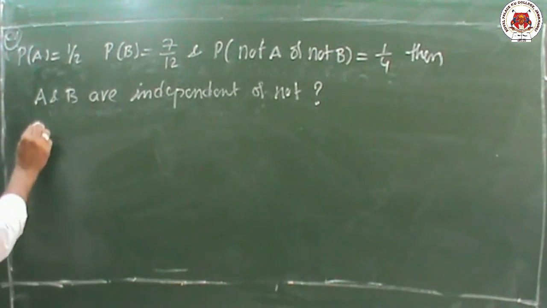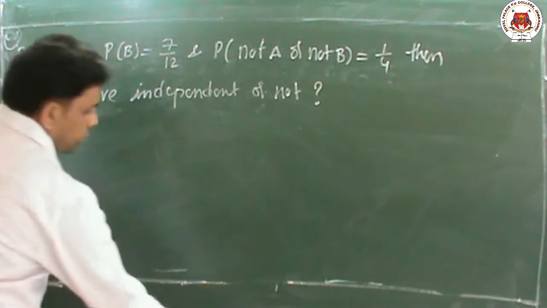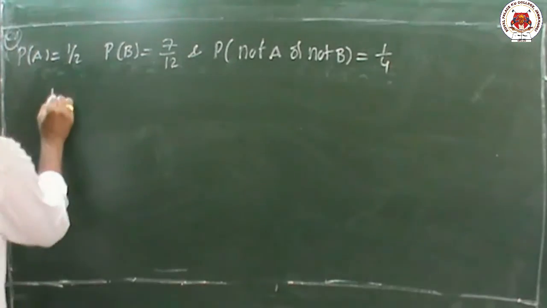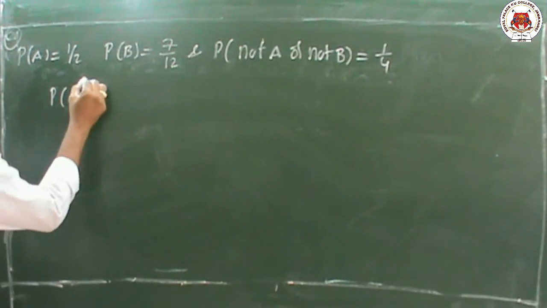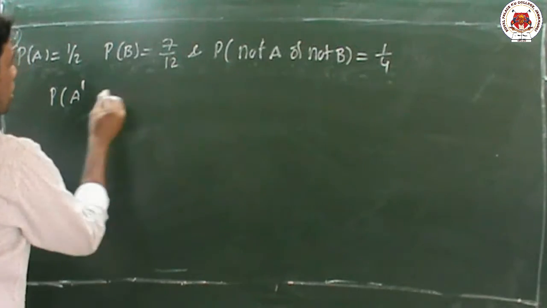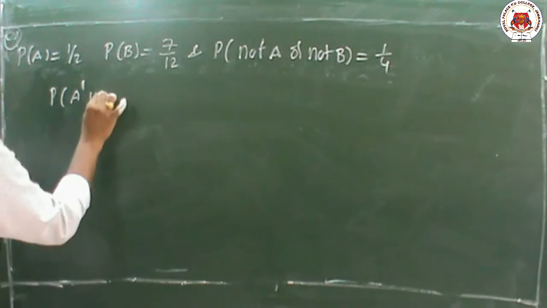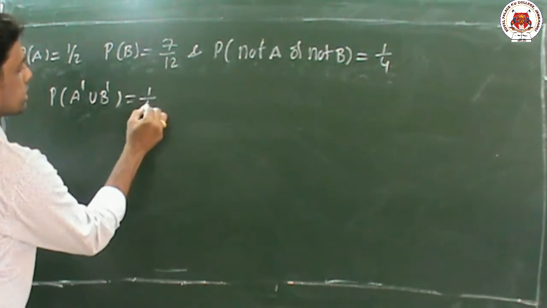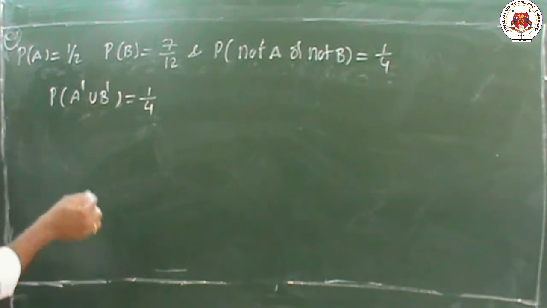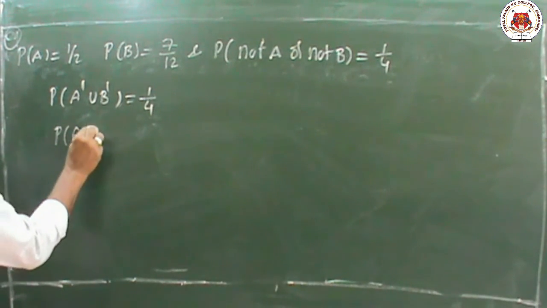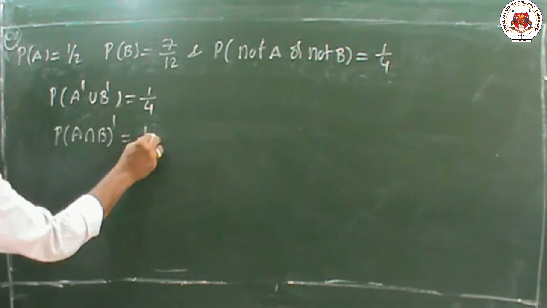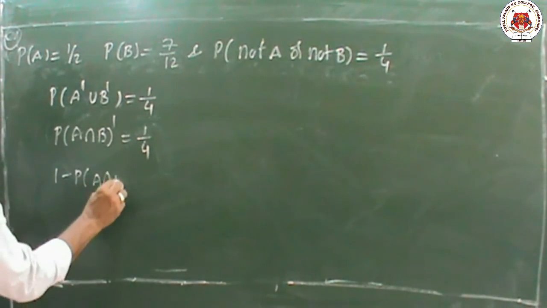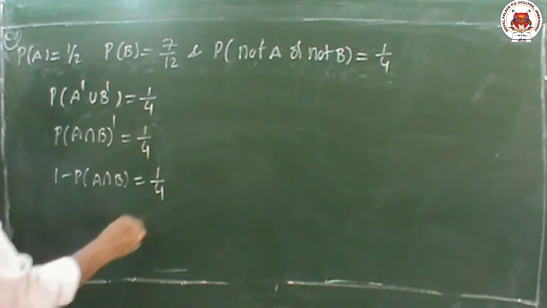First, to check whether it is independent or not, I am going to take not A. Not A means A complement. Not A or not B means A complement union B complement. Okay children, not A or not B is equal to how much is given? 1 by 4 is given. So according to De Morgan's laws, we can write this as A intersection B whole complement equal to 1 by 4. Which is having a complement, we have to subtract: 1 minus A intersection B equal to 1 by 4.